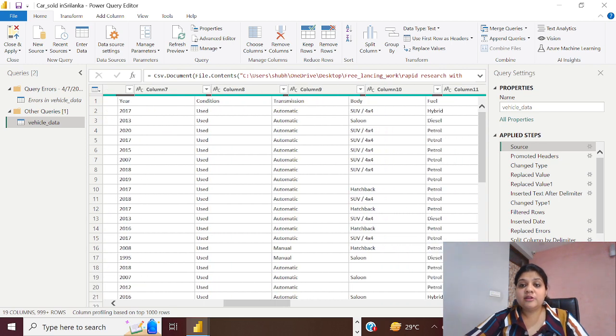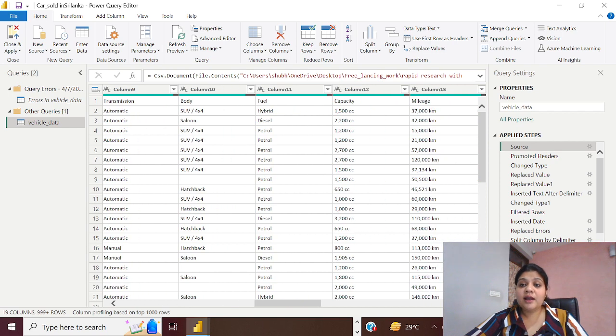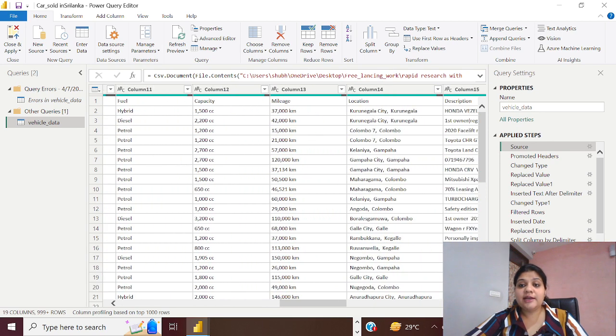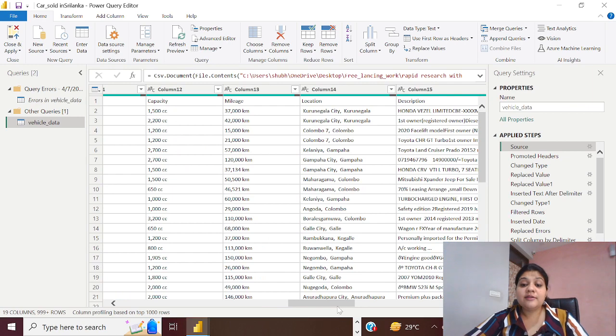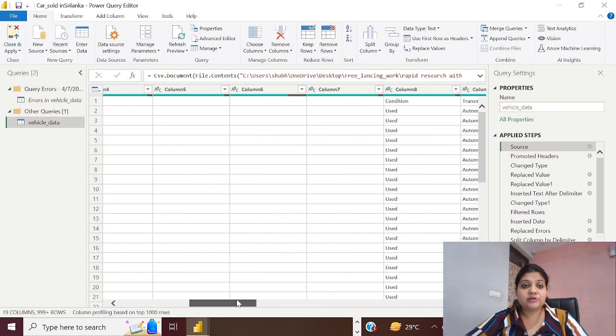Then the body type of the car, which type of fuel it has, either hybrid, diesel, or petrol, the capacity of the car, what mileage it gives, and in which location it is. So with this, the readability of my dataset increases compared to Microsoft Excel.